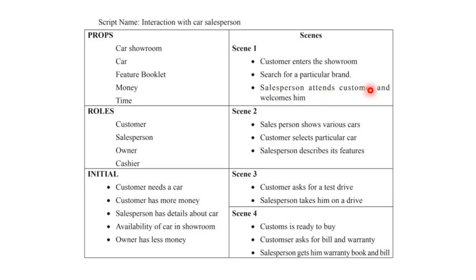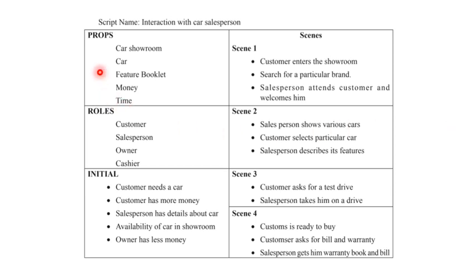Salesperson attends the customer and welcomes him. Scene 2, salesperson shows various cars. Customer selects a particular car. Salesperson describes its features. Scene 3, customer asks for a test drive. Salesperson takes him for a drive. Scene 4, customer is ready to buy. Customer asks for the bill and warranty. Salesperson gets him the warranty book and bill.